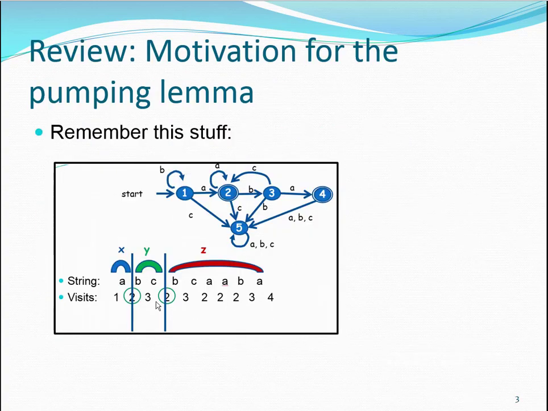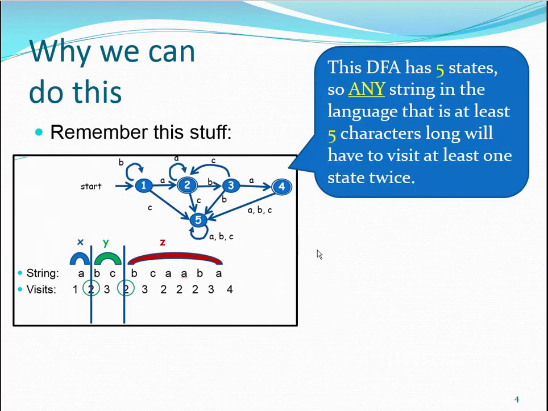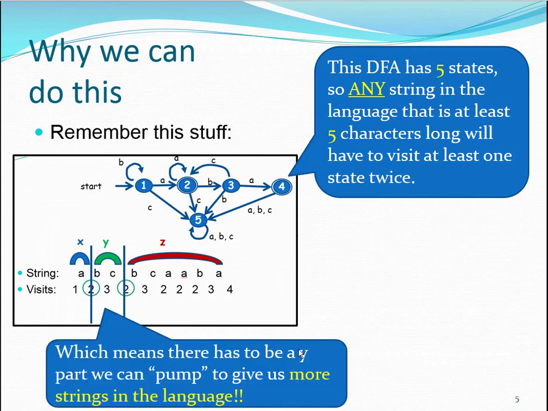So if you remember, we did a whole bunch of examples like this where we took a DFA and we said, well, look, this DFA has 5 states, which means that any string that's longer than 5 characters is going to have to visit some state at least twice. And we did this whole slicey thing to see why that's true.